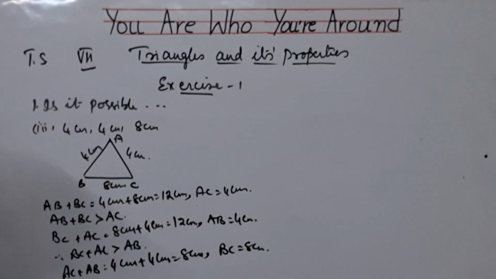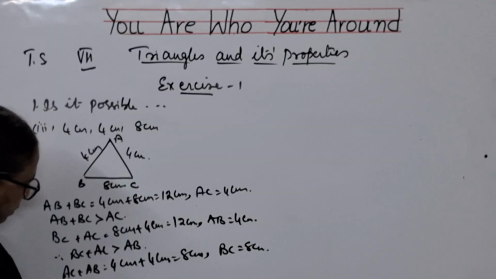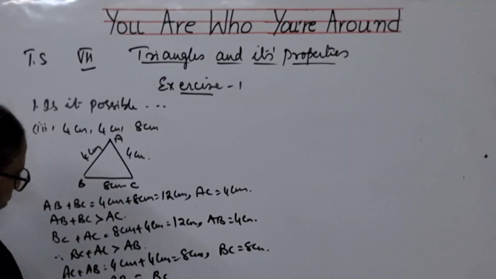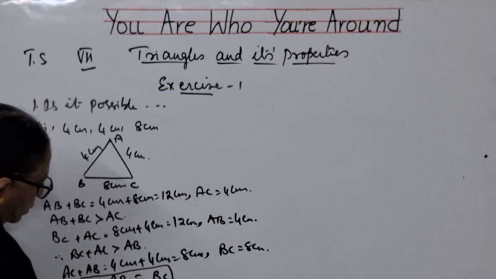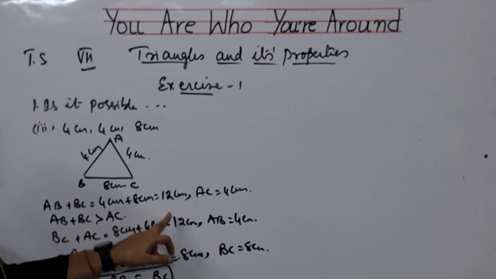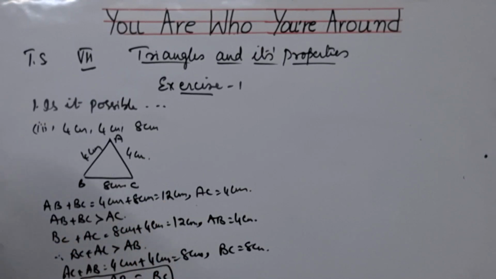So, what are we getting, children? We are getting AC plus AB is equal to BC. In both the other cases, you are getting one is greater than the other, so you can say that 12 centimeters is greater than these two, it is possible. But what about the third side? The third side is not possible.